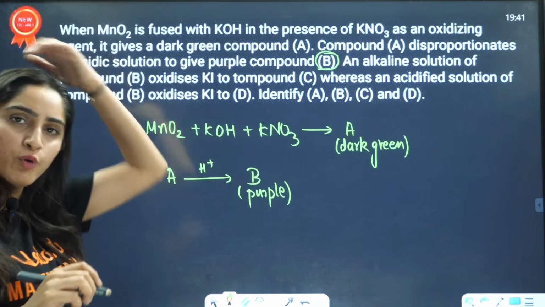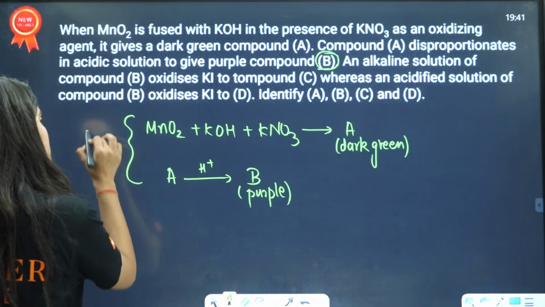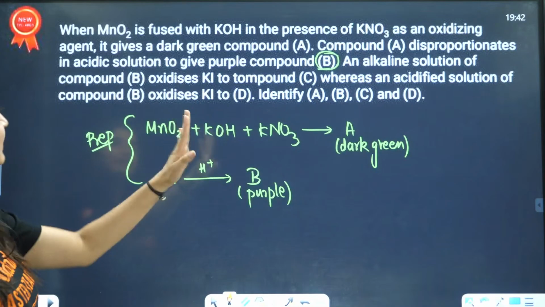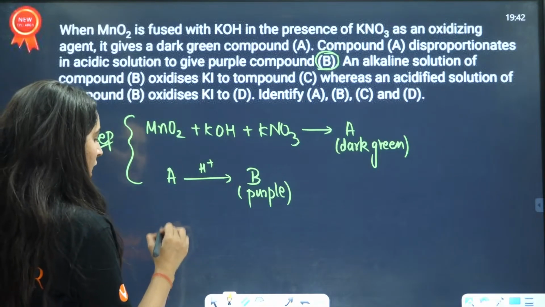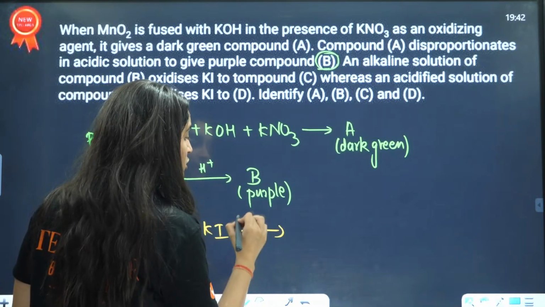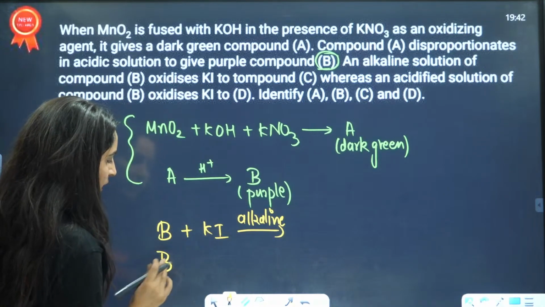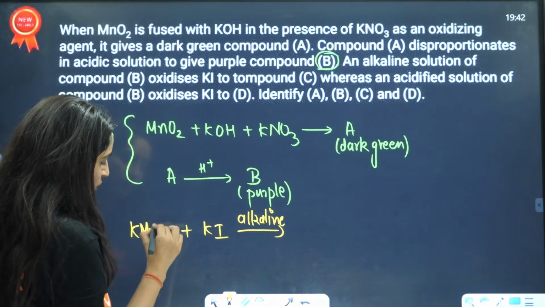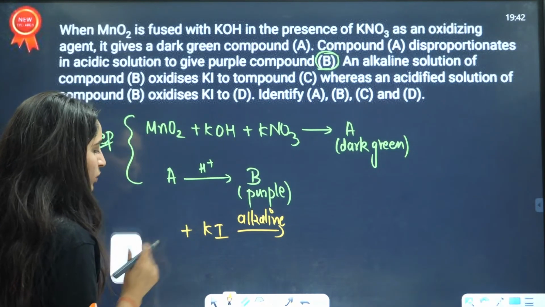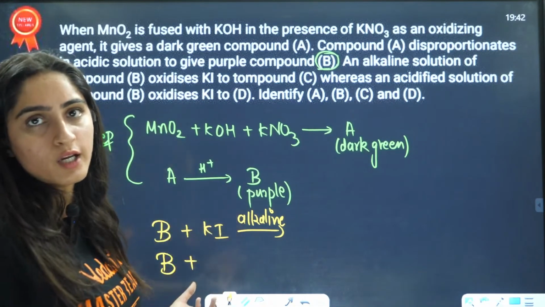Now these are the two preparation steps of KMnO4. The other thing they are saying is the alkaline solution of B, that means KMnO4, with KI, in alkaline solution. Very, very important question. I'll just write KMnO4 here and B there.